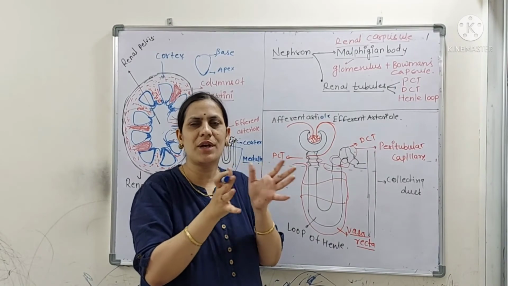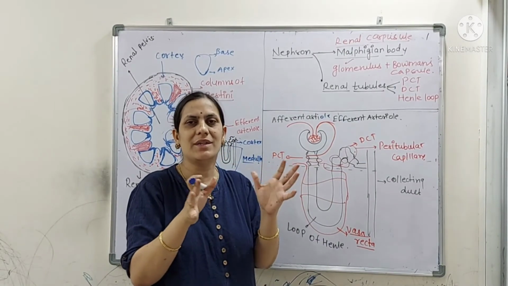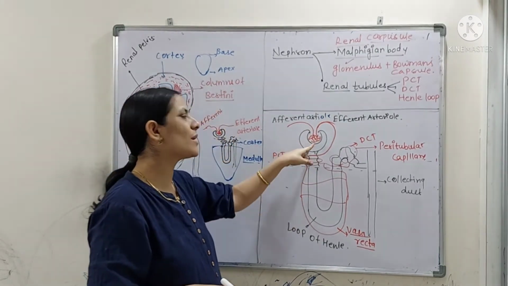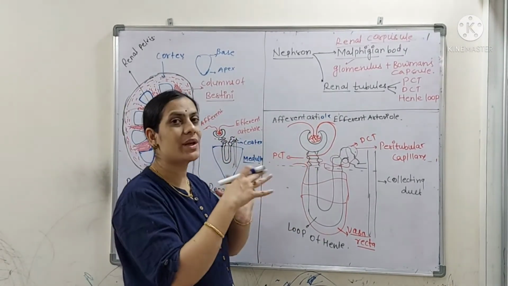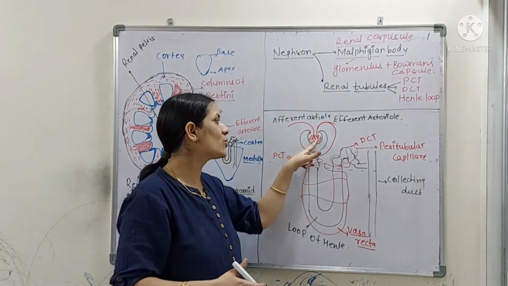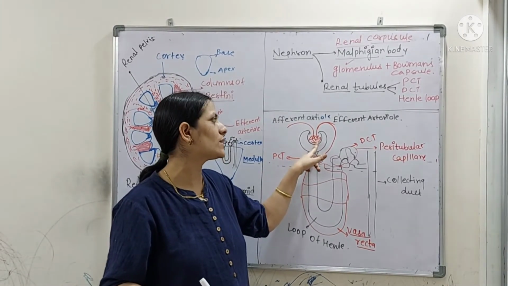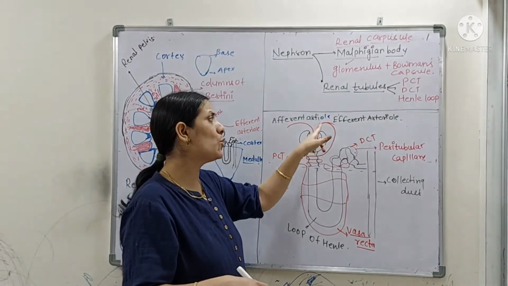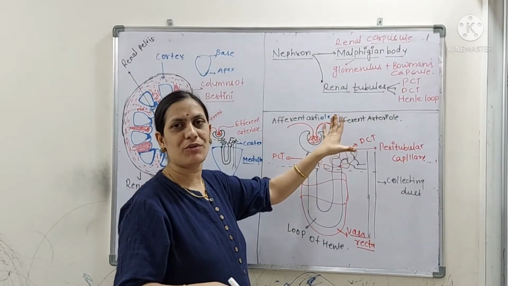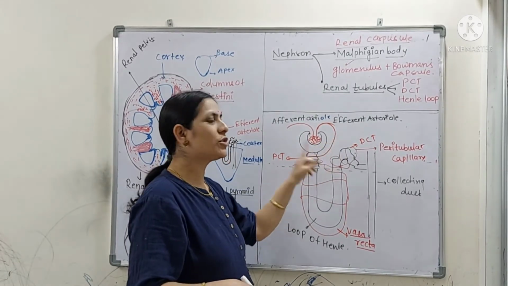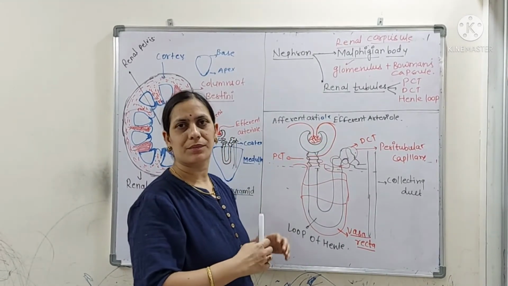So the renal artery, after coming inside the kidney, is divided into a number of afferent arterioles. The afferent arteriole comes inside Bowman's capsule and again gets divided. This netted structure of blood capillaries you can call the glomerulus, and then the blood moves out in the form of the efferent arteriole. You will get one more structure here that I will clear up.